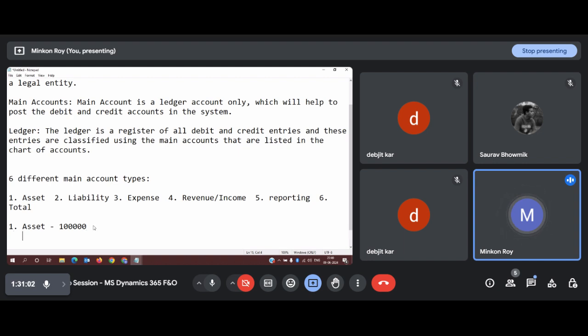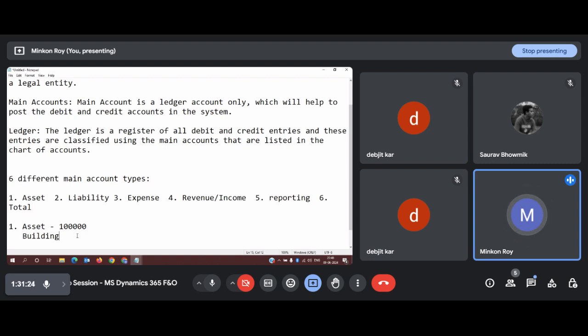Now, what are the accounts that might be applicable for transactions? This is a basic concept: whatever assets you have in your organization. Say, for example, I have a building, my own building for the office.